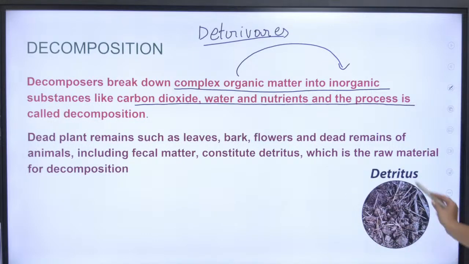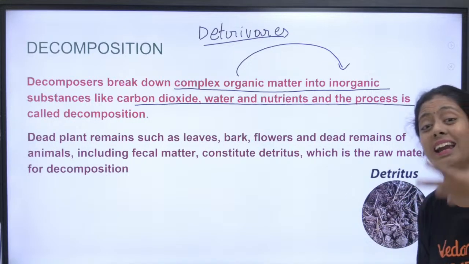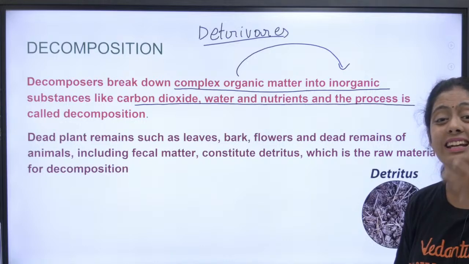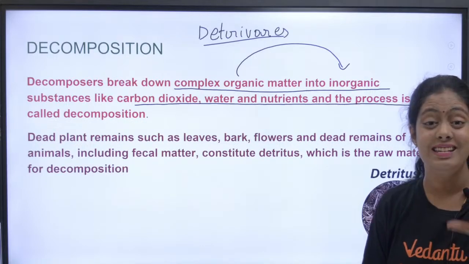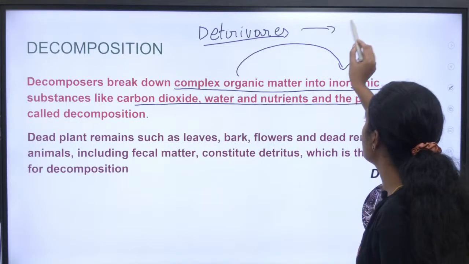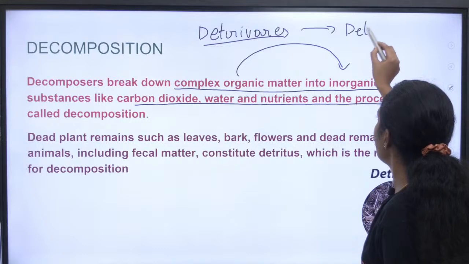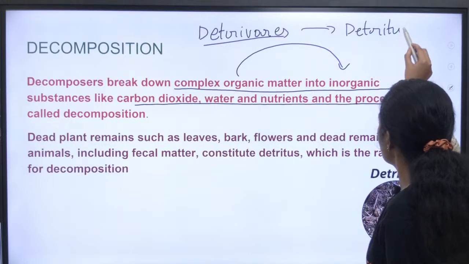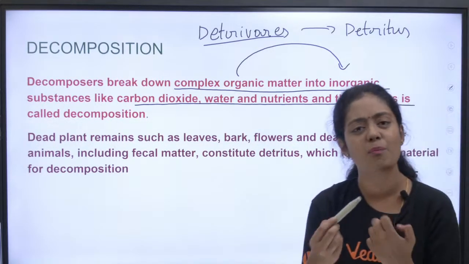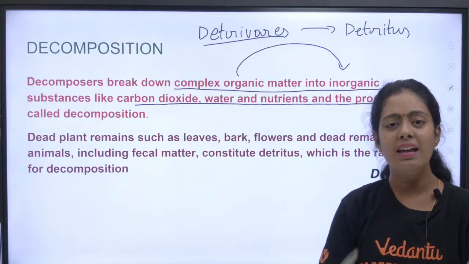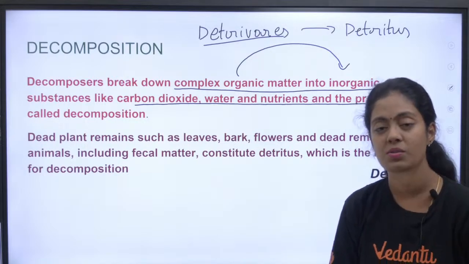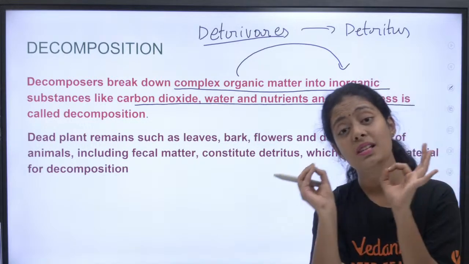This is your detritus, students. The organic waste, or dead and decayed matter, is called detritus. So these detritivores feed on detritus. Okay, I asked you a question. Can you give an example for detritivores? Who are the detritivores or decomposers? Detritivores or decomposers are the same.